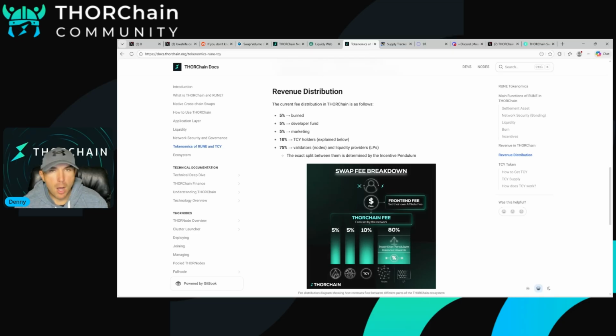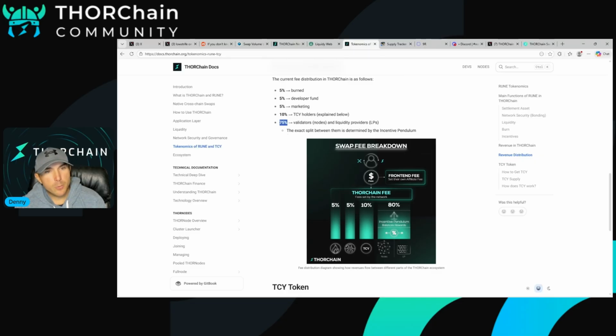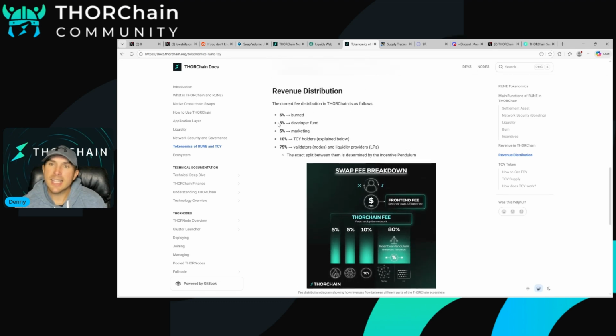If you don't know what bonding or any of that stuff is, don't worry about this. Again, guys, it's just very high level, very simple. We're going to have lots of videos in the future explaining all this. And then the rest, the remaining 75%, goes to the rest of the system, right? Node operators, liquidity pools, the rest of the flow goes there. And that's how it is, guys.